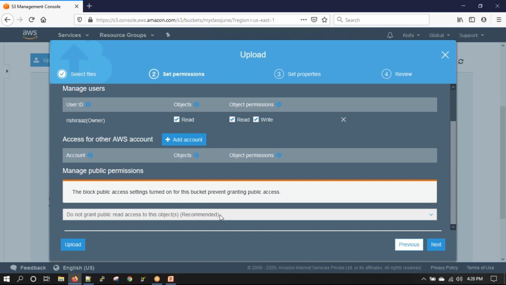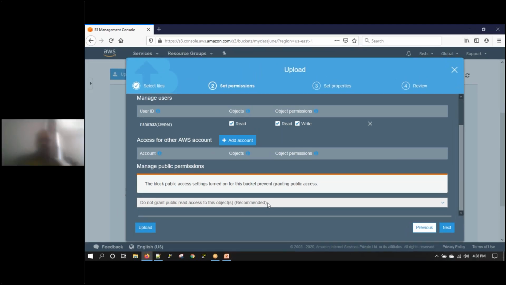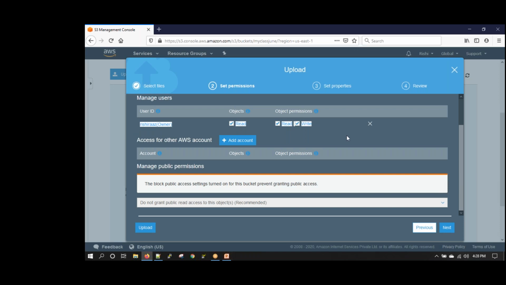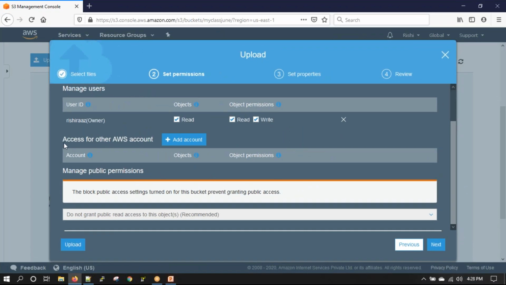One question, Rishi. Actually, you told us we can assign another AWS account. Should it be only our root account, or can we assign somebody else's account also? No, our root account already has the full access. Somebody else's account means any other account. Yes, your other account anyhow has access by default. Okay.